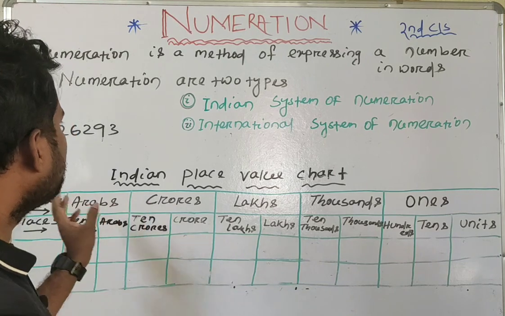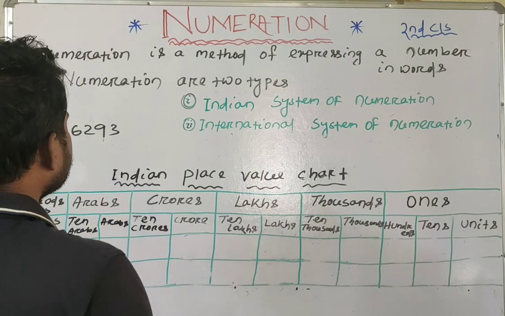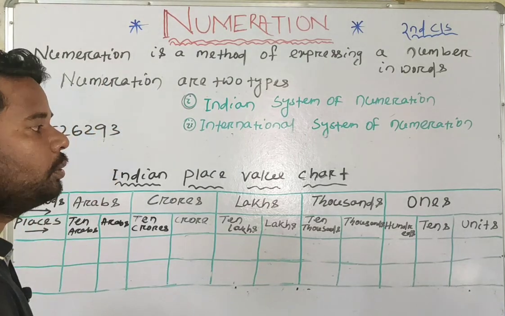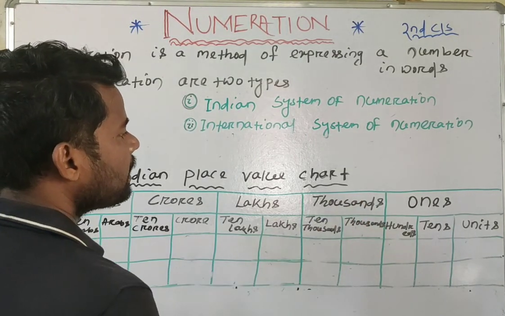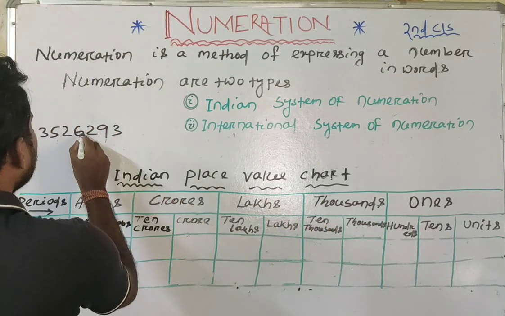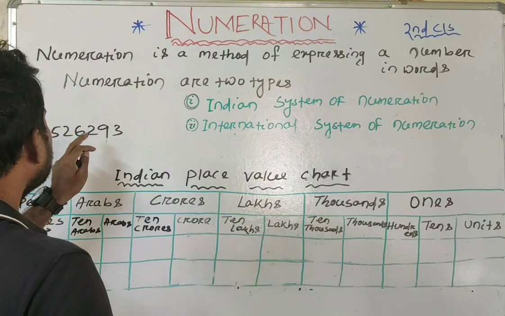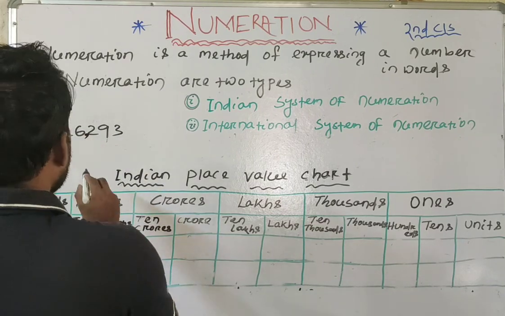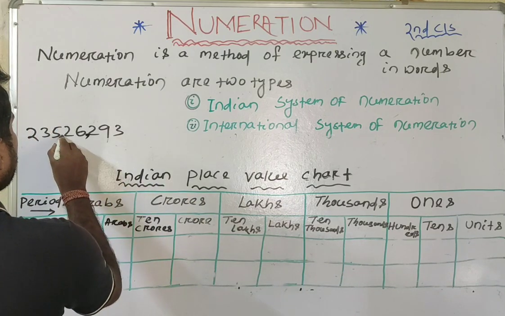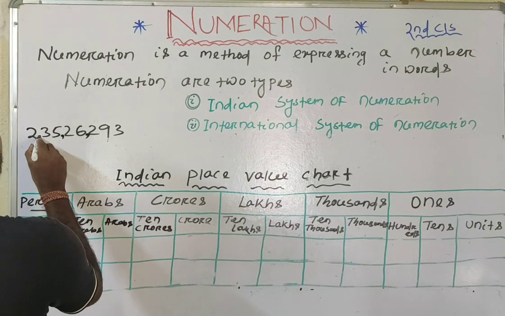By using periods, we can write this number. First, we will take this number. How to write it? First, according to period wise, we have to put commas. The first period consists of 3 places. That means we have to put a comma from the extreme right side of the digits, counting 1, 2, 3. Then we can put the comma. Then the 1000 period consists of 2 places, so you will put a comma here. Then the last period consists of 2 places. We will put a comma here.